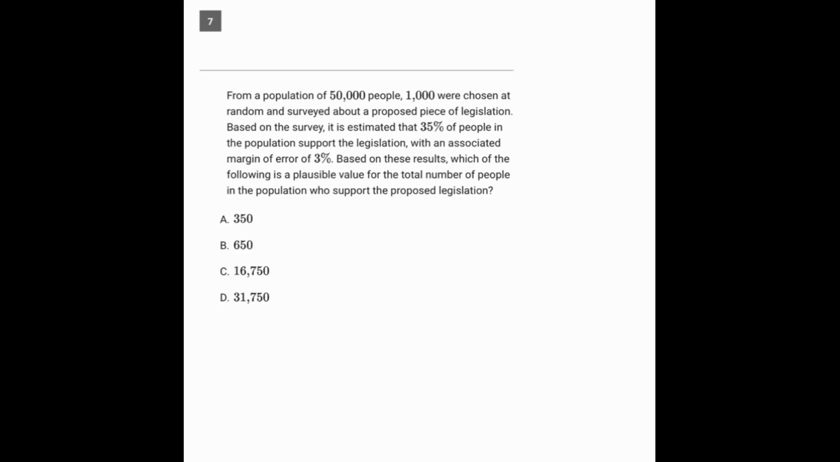Now we're going to question 7. This question is asking us about the idea of margin of error, and the way it works is super easy. So we were told that the result of the survey was that 35% of the people were found to be in support of the legislation. The margin of error is 3. That means that we can add 3 or take away 3, and so that would give us 32 or 38%.